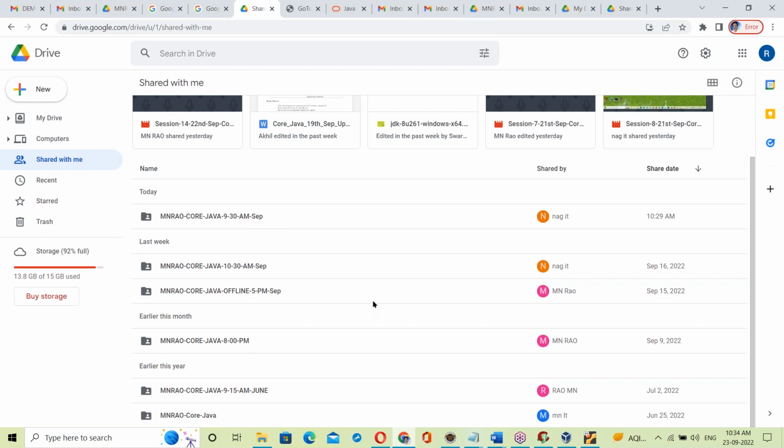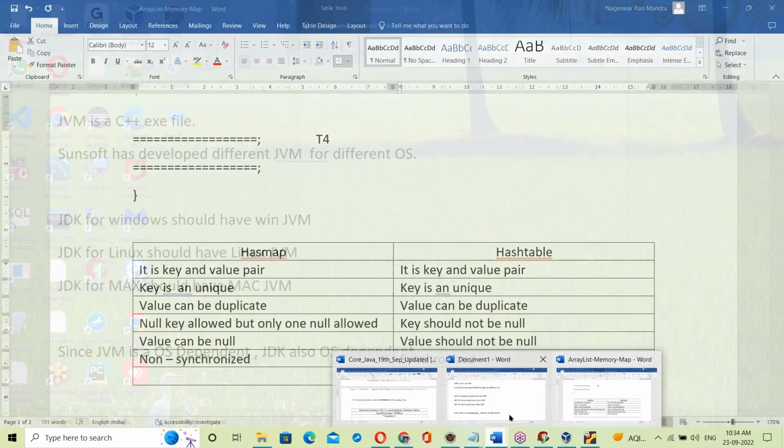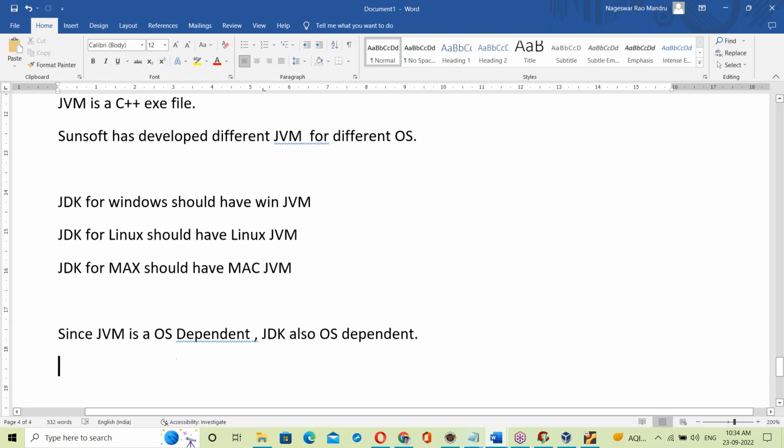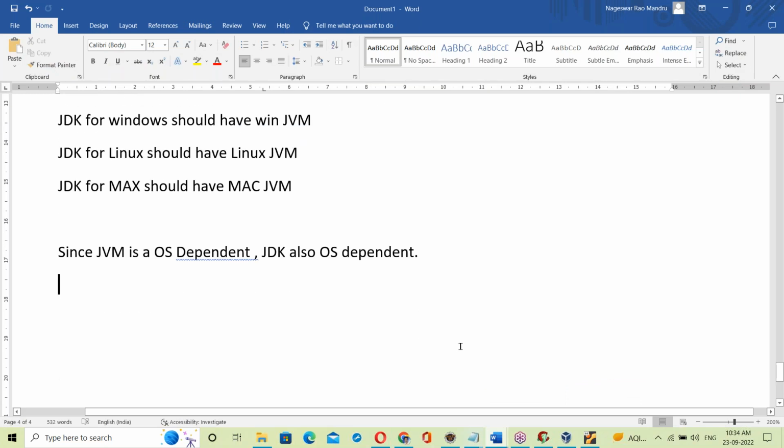Okay. From this you can download it. Fine. So the JDK software, you need not download here. I have downloaded it. It's there in the drive here. You can take it from my drive. I have shared it with you. Just download from your Google Drive.